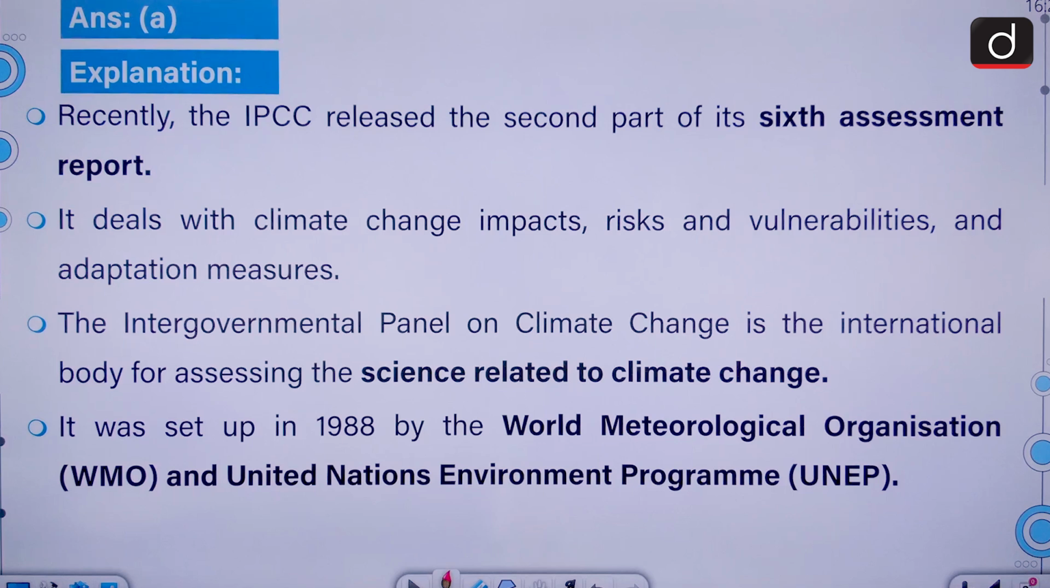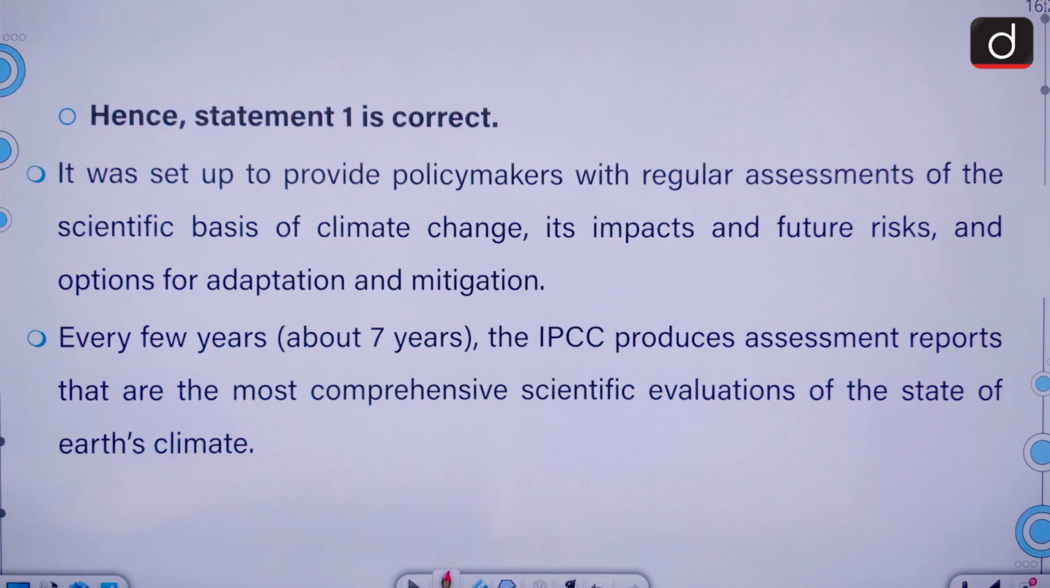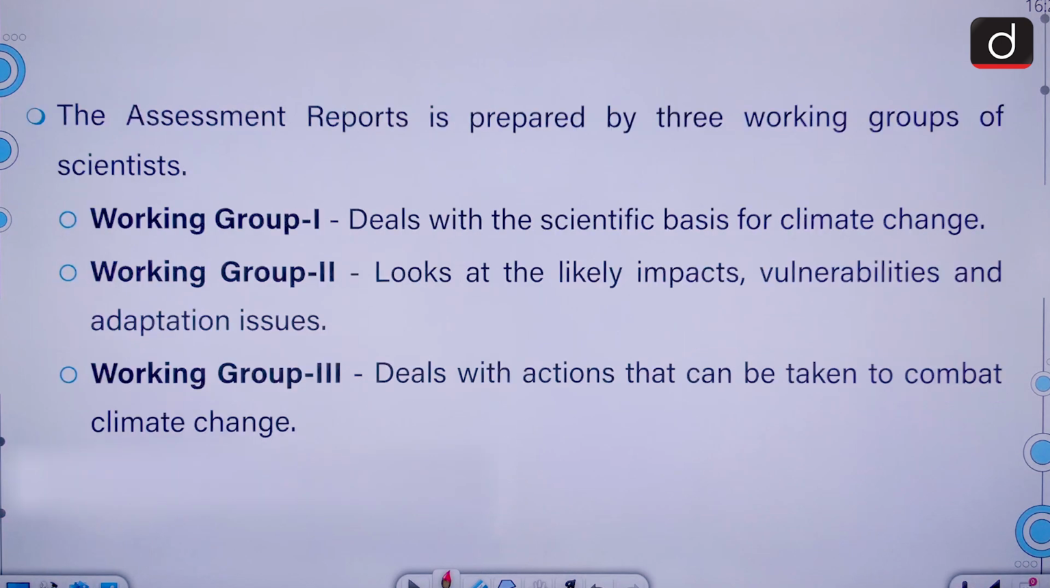Recently, the IPCC released the second part of its sixth assessment report, and it deals with the climate change impacts, risk and vulnerabilities and adaptation measures. The Intergovernmental Panel on Climate Change is the international body for assessing the science related to climate change. It was set up in 1988 by the WMO and UNEP to provide policymakers with regular assessment of the scientific basis of climate change, its impacts and future risks, and options for adaptation and mitigation. Every few years, about 7 years, the IPCC produces assessment reports that are the most comprehensive scientific evaluation of the state of the Earth's climate.